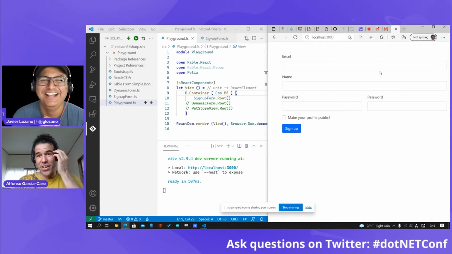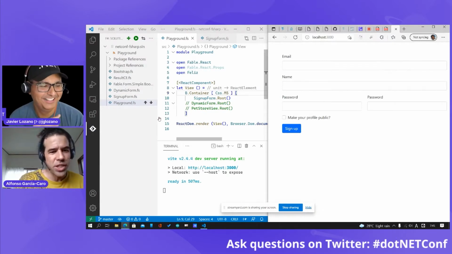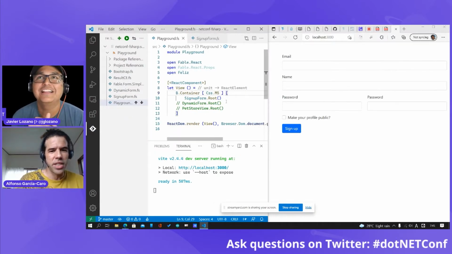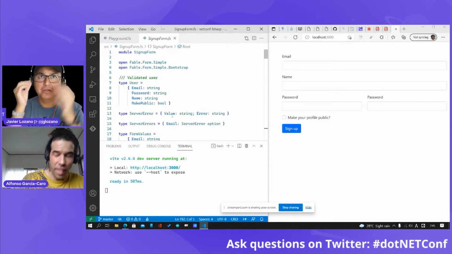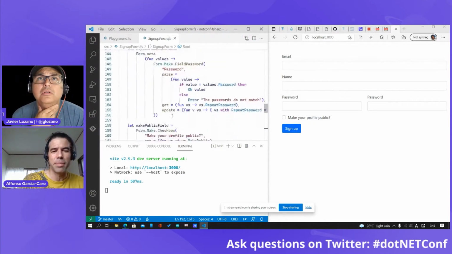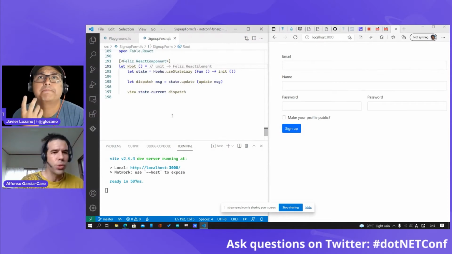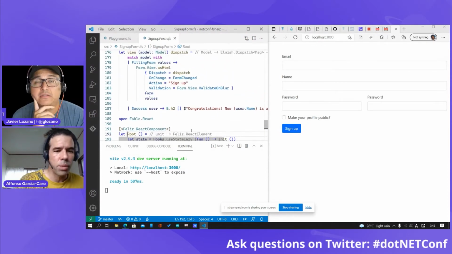So we have here this very interesting thing that is forms to sign up. That probably is not the most interesting thing on this planet, but it's the thing that we have to do all the time. So we have forms here.